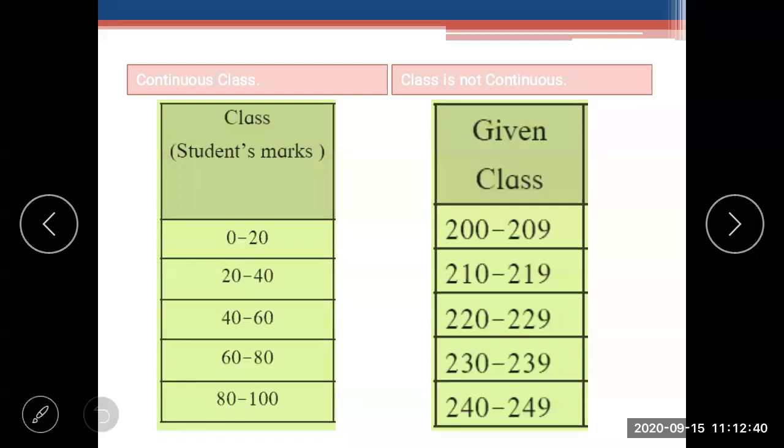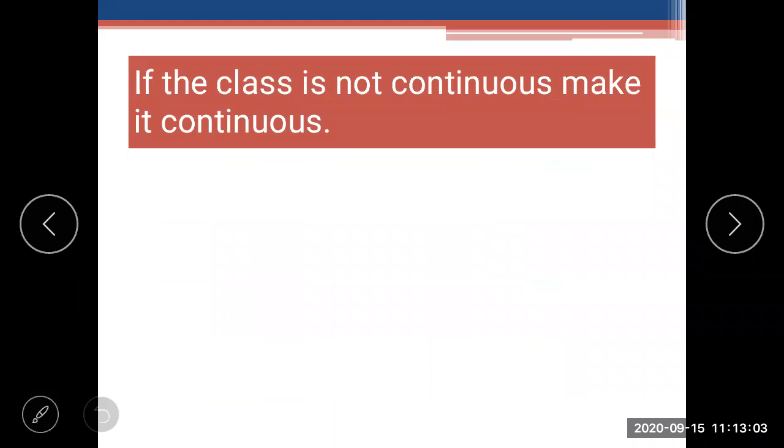Now it comes to 210, which means there is a difference of 1. When we subtract 210 minus 209, 1 remains. So this is not a continuous class. If the class is not continuous, we have to make it continuous.